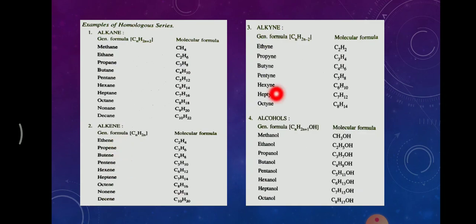Okay, alkyne here. The alkyne general formula is CnH2n-2. So these are the members here. Similarly, there is no methane, because using one carbon we can't make a triple bond. So ethyne, propyne, butyne, and so on. So this is the general formula. Alcohol.